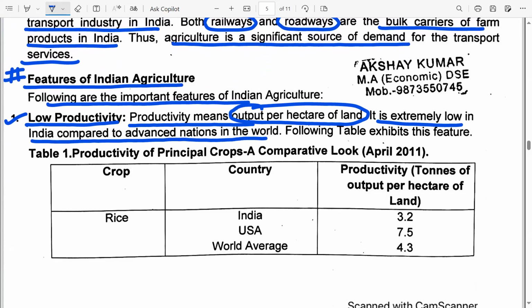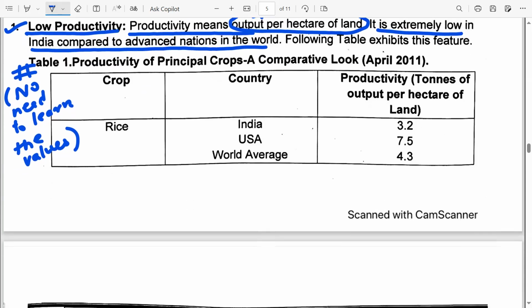Now, students can see this table. You don't need to learn this. No need to learn the values. Look at rice. The year we are looking at is April 2011. And if you look at rice in India, the productivity of rice is 3.2 tons of output per hectare of land.